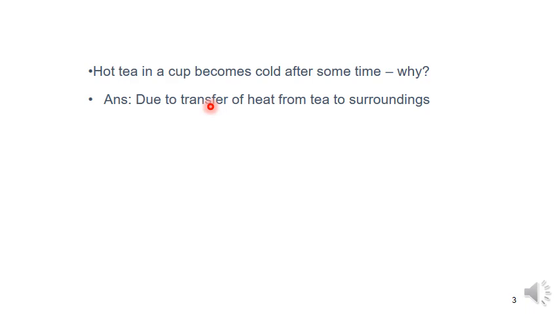The heat is transferring from high temperature to low temperature. That's why the hot tea in a cup becomes cold after some time.